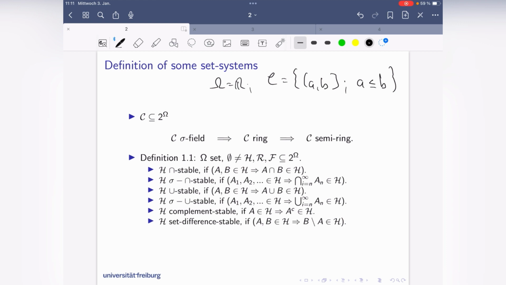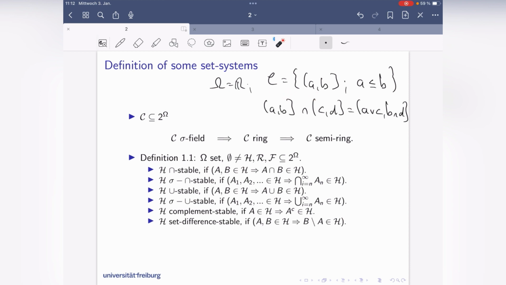So when you have something like (a, b] intersected with (c, d], that's also something of the same form: (a maximum c, b minimum d]. And that's an easy exercise. This is again of the same form, which means this is also contained in C. So this set system here is intersection stable.